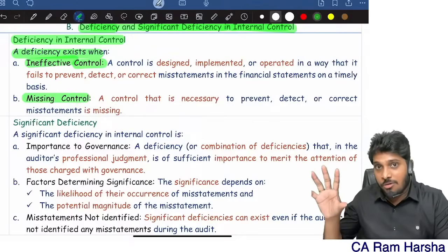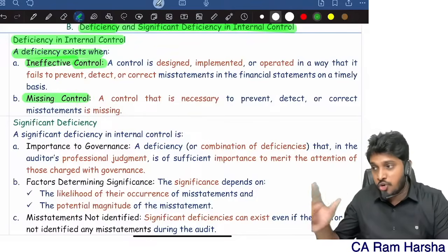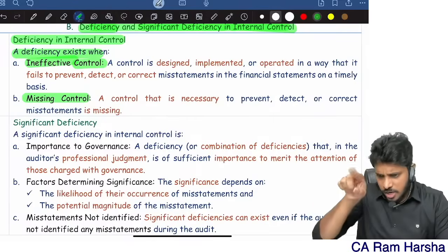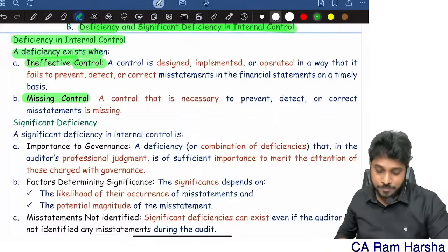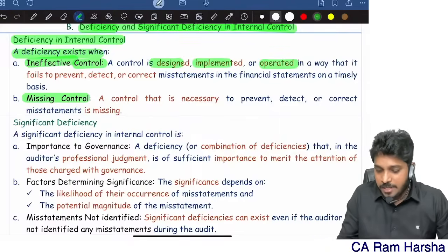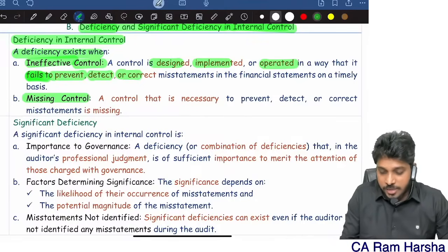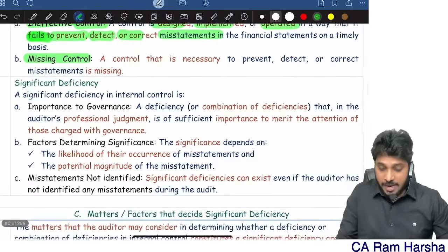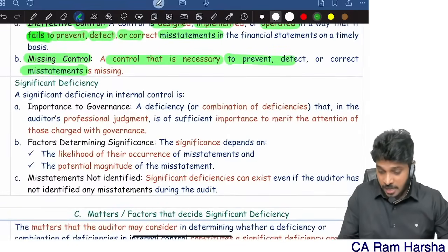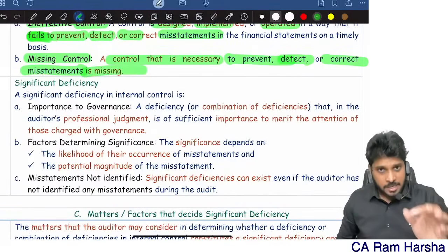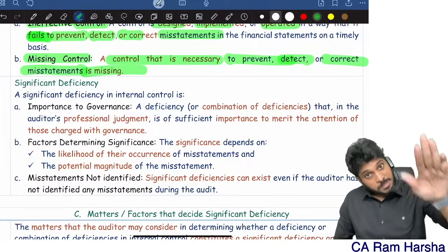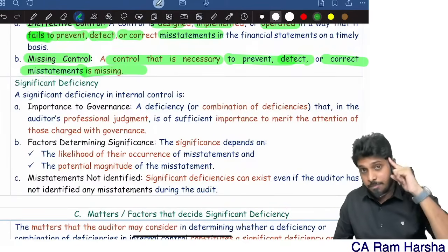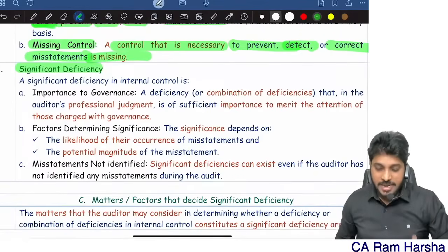There must be a control to prevent an error, to prevent a fraud, to prevent misstatements. That control itself is missing. Both are deficiencies. A control is designed, implemented, operated, but it fails to prevent, fails to detect, fails to correct a material misstatement. A control necessary to prevent, detect, or correct misstatement that is missing. A control which is ineffective or failing, or a control which is missing, both constitute a deficiency. Be careful.